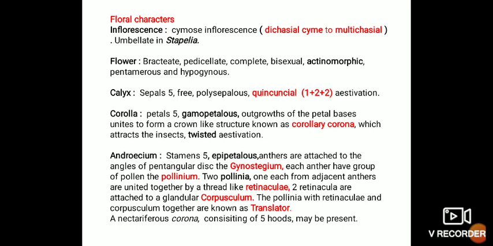The anthers are attached to the angles of a pentangular disc, the gynostegium, in which the stigma is modified. Each anther has a group of pollen grains called pollinium. 2 pollinia, one each from adjacent anthers, are united together by thread-like retinacula, and 2 retinacula are attached to a glandular corpusculum. The pollinia with retinacula and the corpusculum together are known as translator. A nectariferous corona consisting of 5 hoods may also be present.